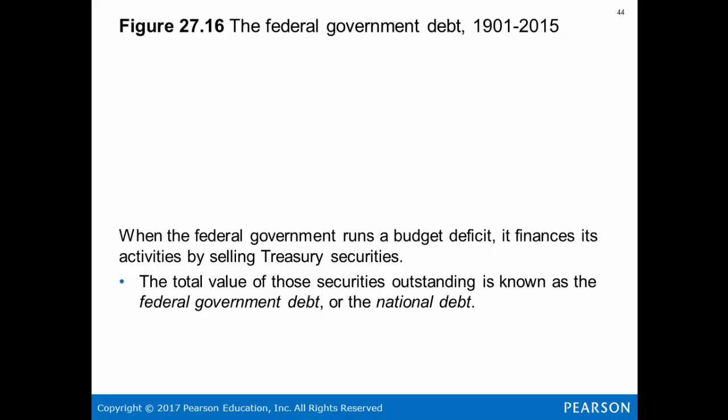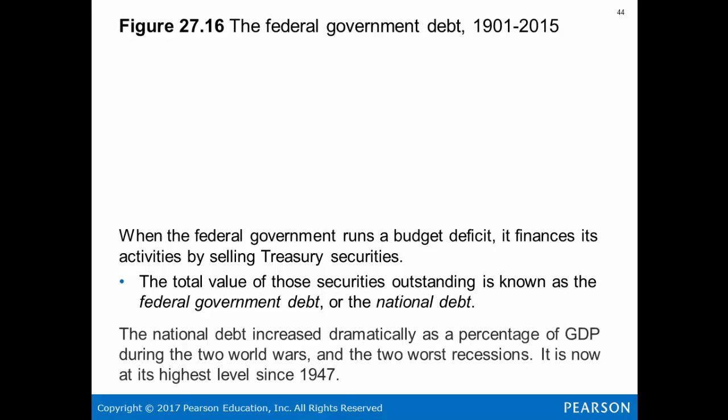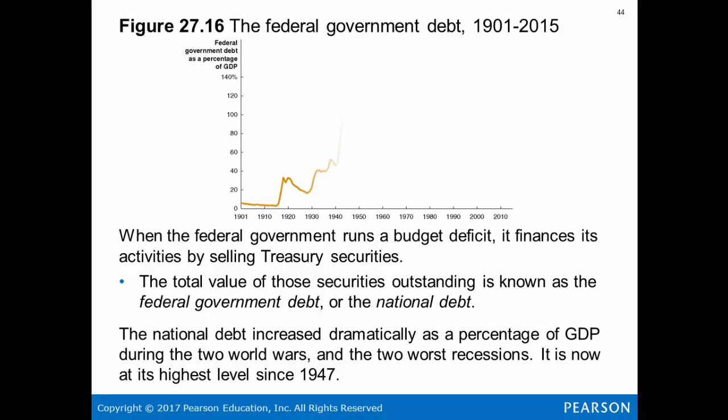So the total value of those securities outstanding is known as what is called the federal government debt, or the national debt. The national debt increased dramatically as a percentage of GDP during the two world wars and the two worst recessions. It is now at the highest level since 1947.